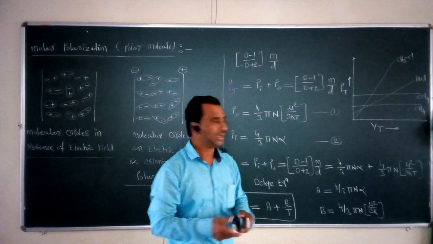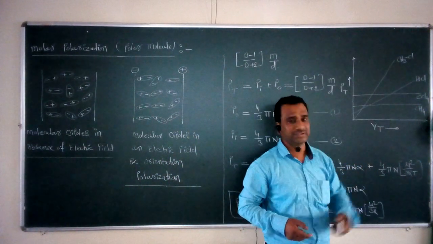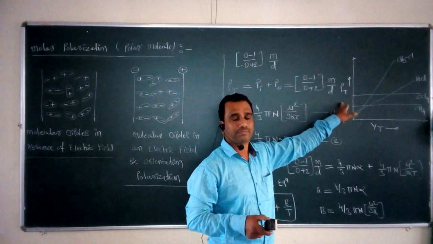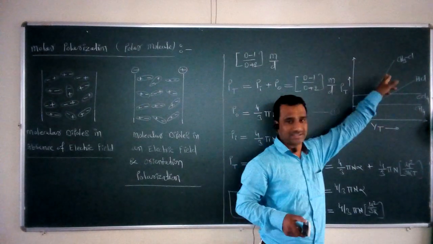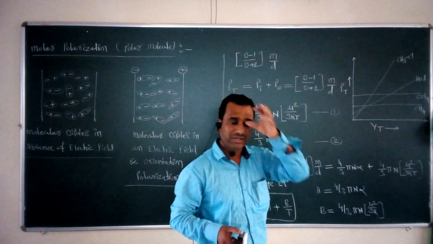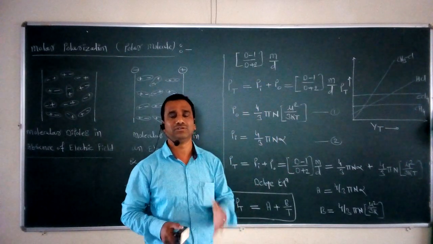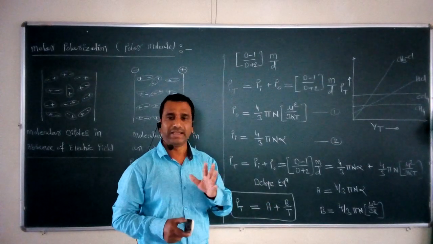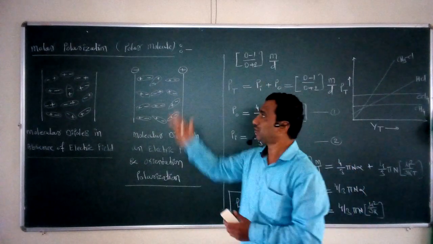On the other hand, the remaining two molecules, hydrochloric acid and methyl chloride, are polar molecules. For such polar molecules, the total molar polarization increases if we plot versus 1 upon T. So this is the difference between the non-polar molecule and a polar molecule in terms of their total molar polarization. In today's video lecture, we discuss the molar polarization of a polar molecule.